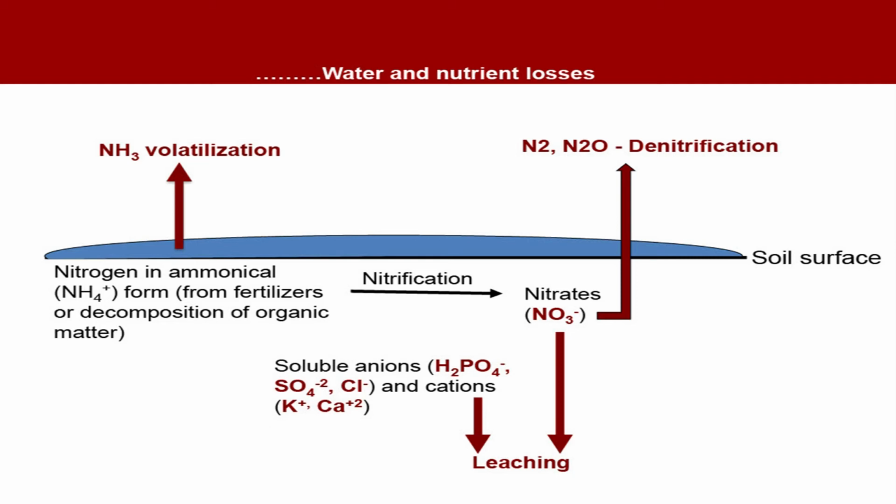So, this nitrate can be leached down, and not only nitrate, there may be some other negatively charged ions like H2PO4, sulfate or chloride, or potassium or calcium can also leach down. So, there is loss of nutrient due to excess supply of water, and this nitrate which is there in the reduced zone or anaerobic layer of the soil can also be denitrified. It can escape to the environment. So, you can see that we should avoid excess supply of water, otherwise nutrient use efficiency will decline.